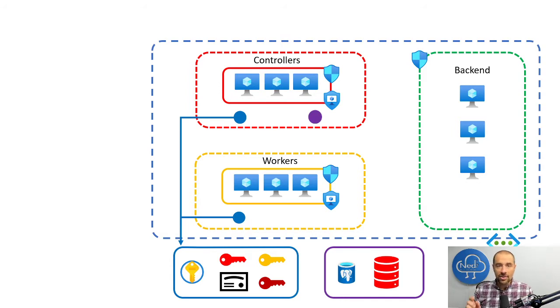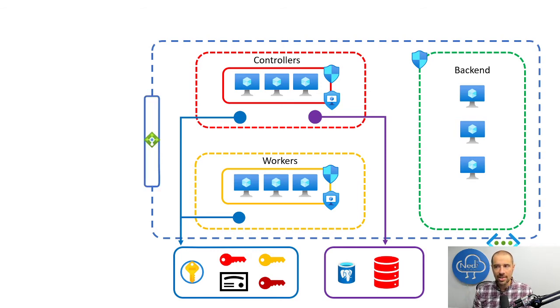You can also add service endpoints for Postgres. And so there's a service endpoint for Postgres, and that allows the controllers to connect to that Postgres database, but I can have firewall rules that say don't allow connections from anything else besides these controller servers. So that is the configuration for the controllers and for the workers talking to Key Vault and Postgres. What else do we need?